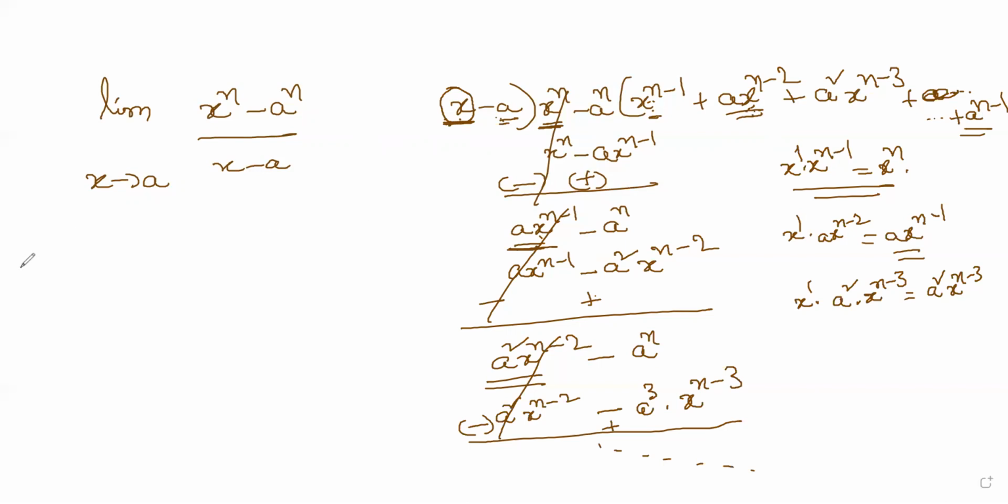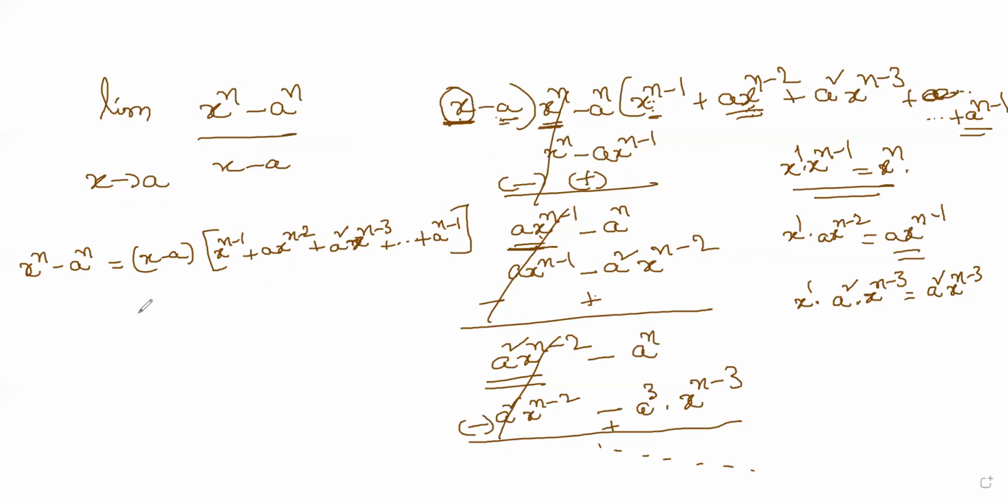So you can write x power n minus a power n as x minus a times x power n minus 1 plus a into x power n minus 2 plus a square into x power n minus 3 and so on up to a power n minus 1. These are the factors you get, right?